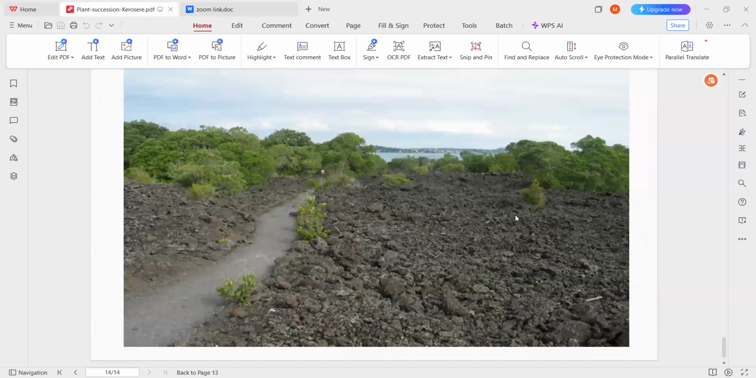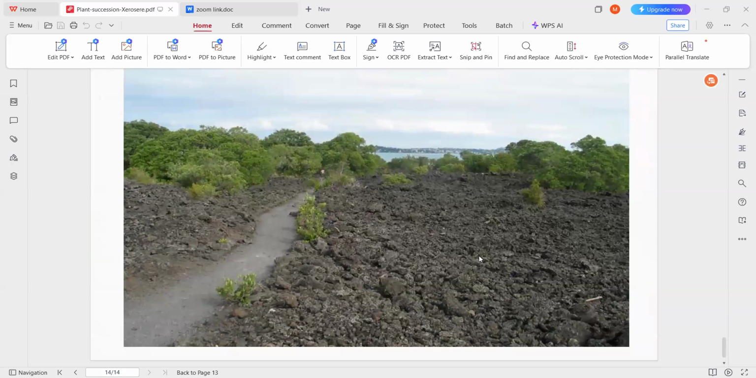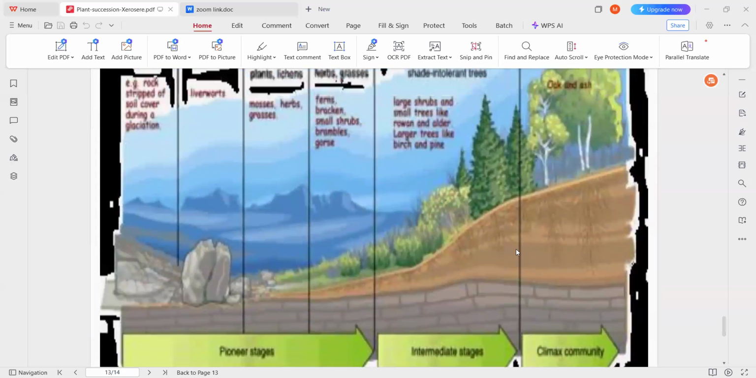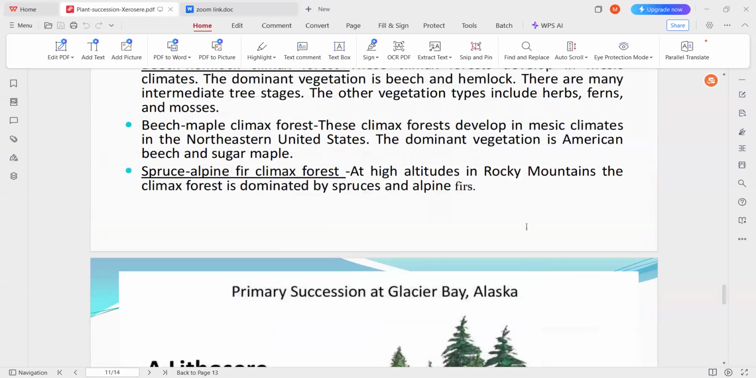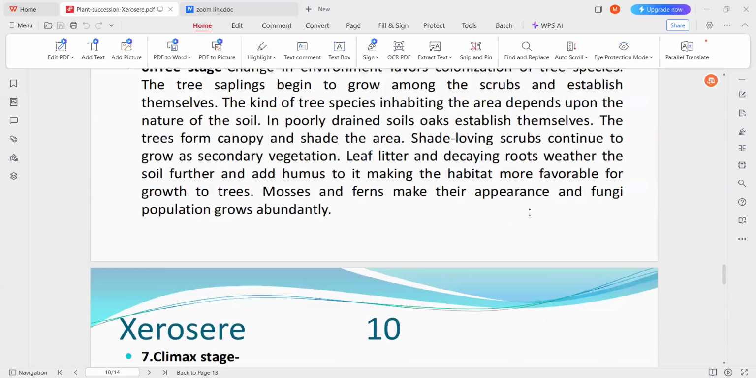So this is another climax community. Here mainly herbs, shrubs and trees are there. So this is another one like that. Based on the climatic conditions, the type of forest also varies. So this is about the ecological succession of xerosere.